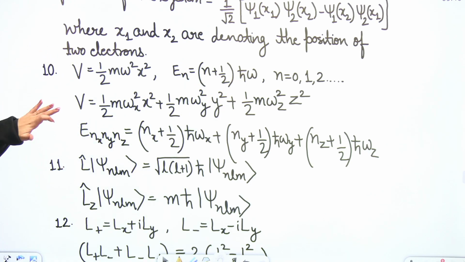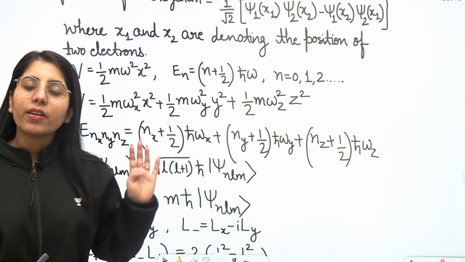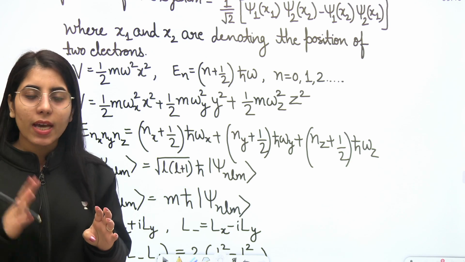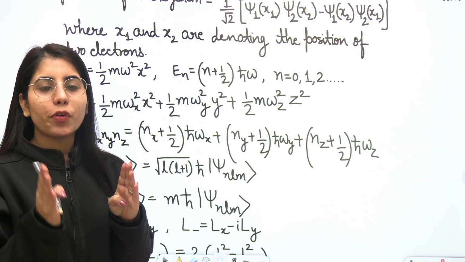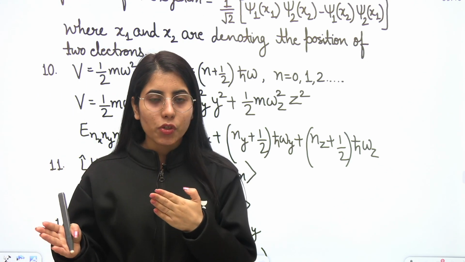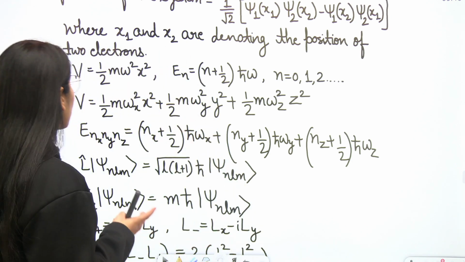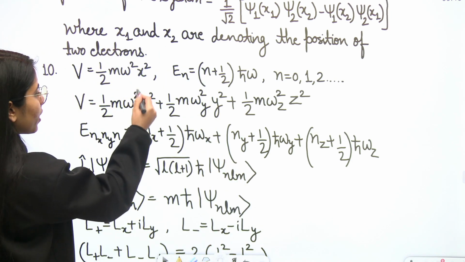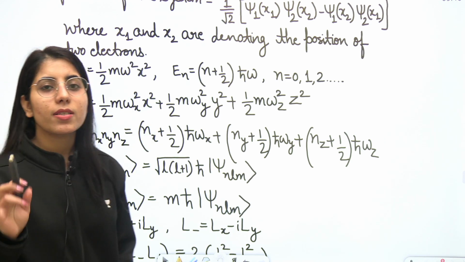Next point, if we want to write the energy for the 3D case, and here again I have mentioned it for the generalized case, which means I am considering that the omegas are also different. That means the angular frequency is different corresponding to different directions, so I am showing them as omega x, omega y and omega z. So we get half m omega x square, half m omega y square, half m omega z square.